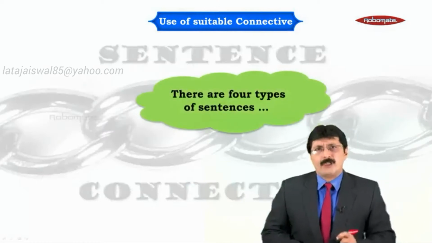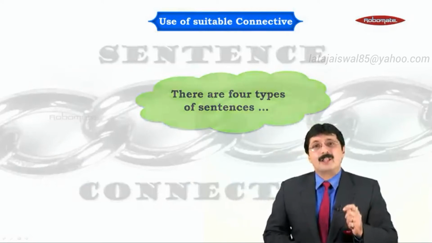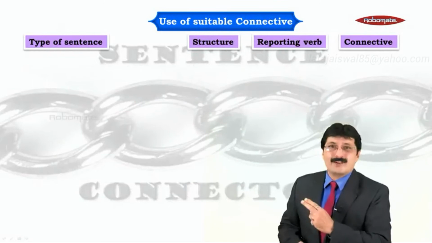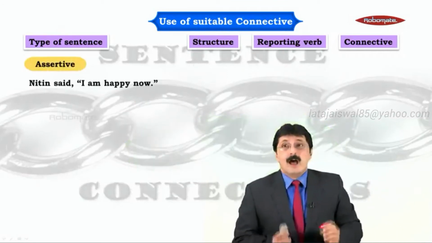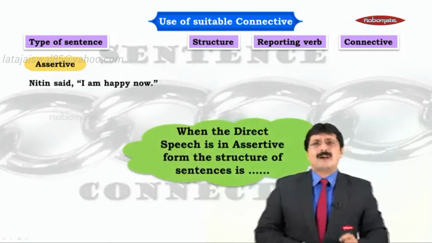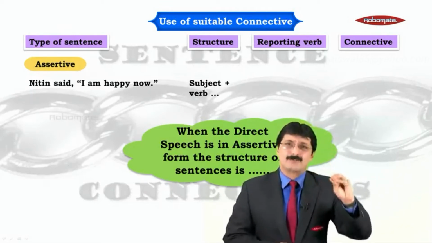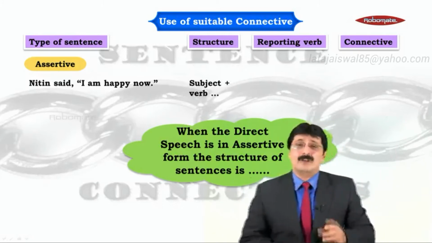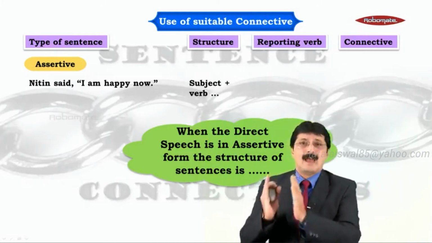So, first of all, let's see how many types of sentences there are and how we change the connective. Here we are. Type of sentence: assertive sentence is the first one. For example, I am happy now. The structure of an assertive sentence is always going to be subject plus verb plus object, or subject plus verb plus adjective, or subject plus verb plus complement, like I am happy now.